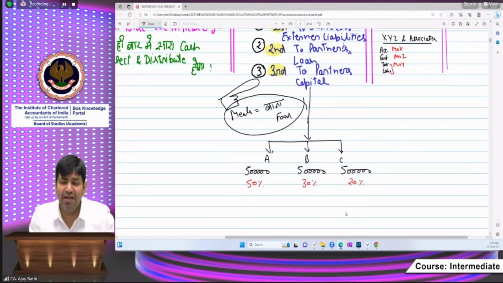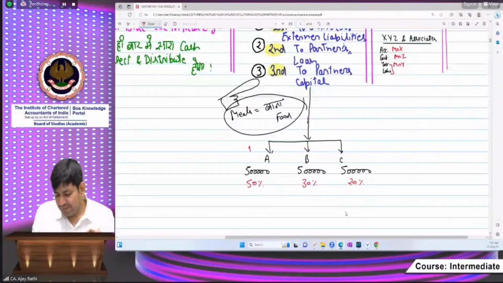Will you agree? Answer me, everyone. It will be a great achievement if your answer is yes. Please give me the answer yes. Is there anyone who can answer that, sir? Yes, you will get priority for these payments. I am waiting, beta. If we are closing our firm and I ask you, beta, first please pay me. I am your teacher.